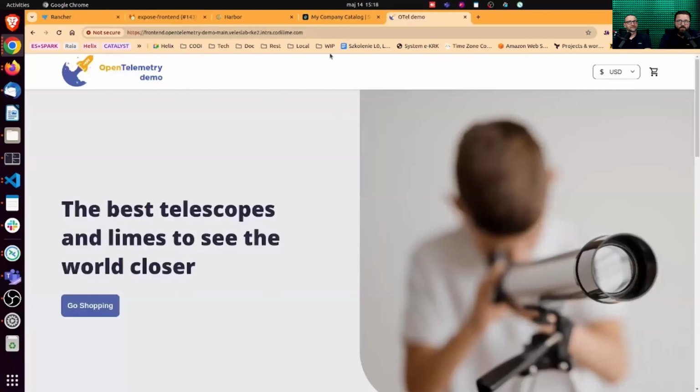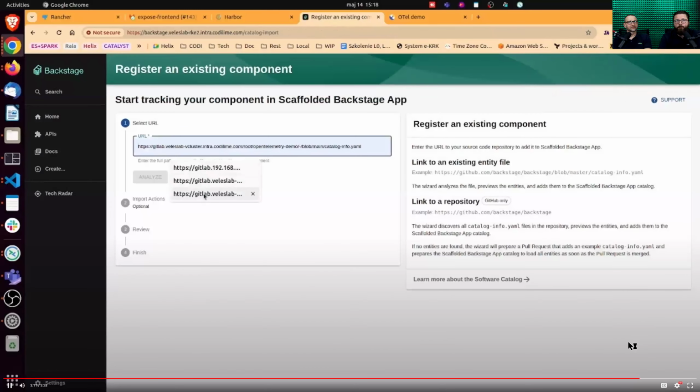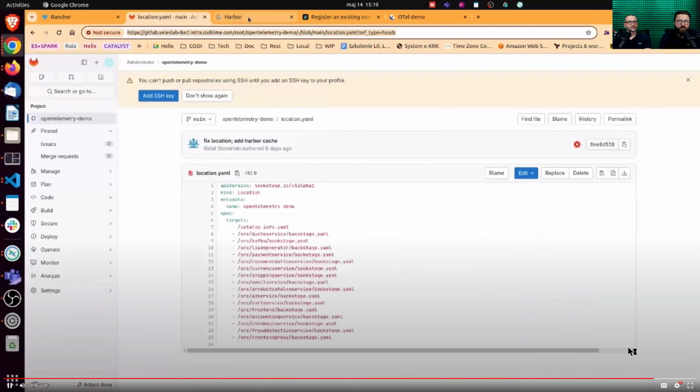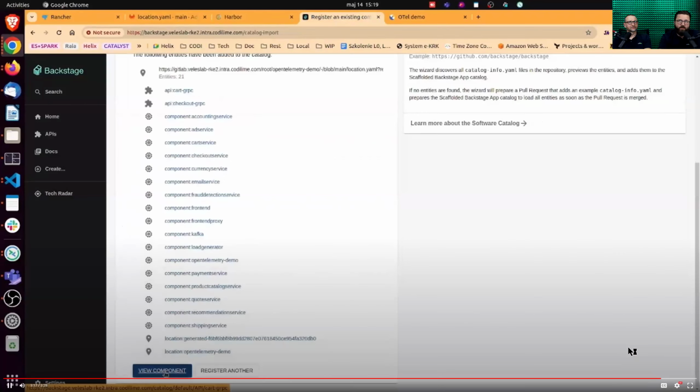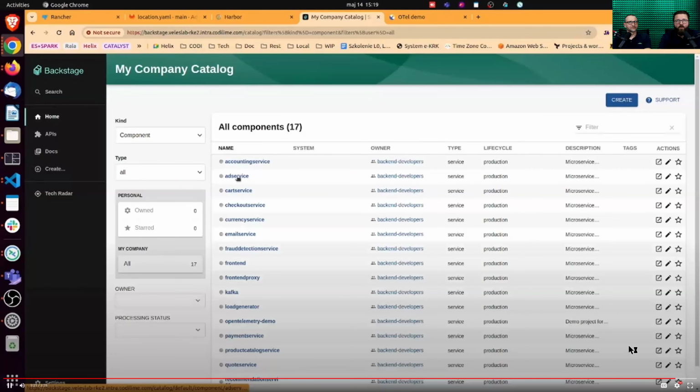Our demo project is deployed and available in the main staging environment. Now the project is being imported to Backstage itself. The project was prepared earlier to allow for this. And now all the components that were configured within the project are visible within Backstage.